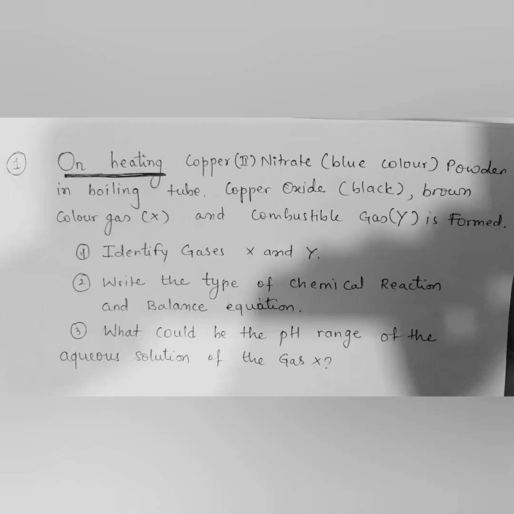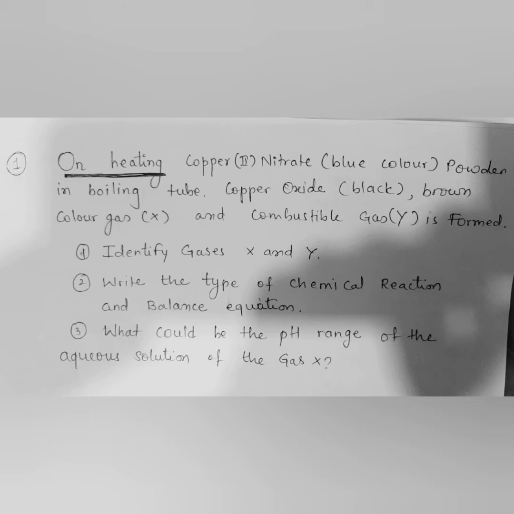Very first question for today is on heating copper nitrate, a blue color powder, in a boiling tube. It gives copper oxide, a brown color gas X and a combustible gas Y. So, we have to identify the gases X and Y, write the type of chemical reaction and balance it, and say what could be the pH range of the aqueous solution of the gas X.